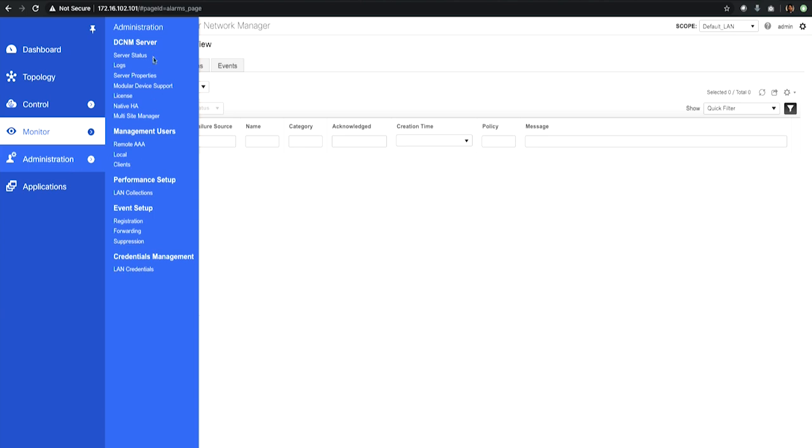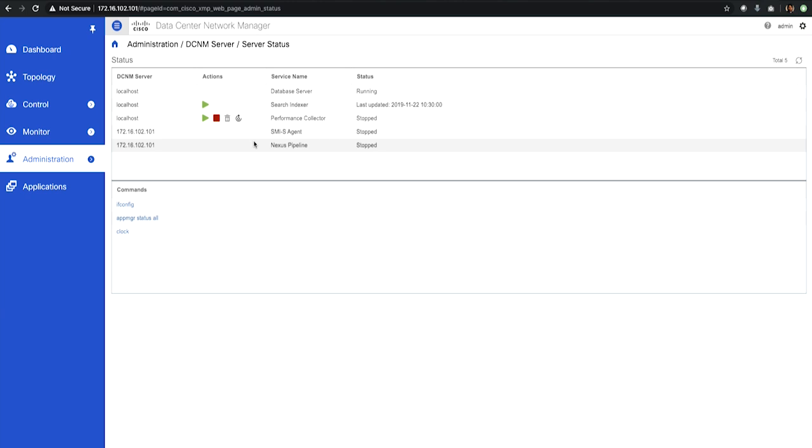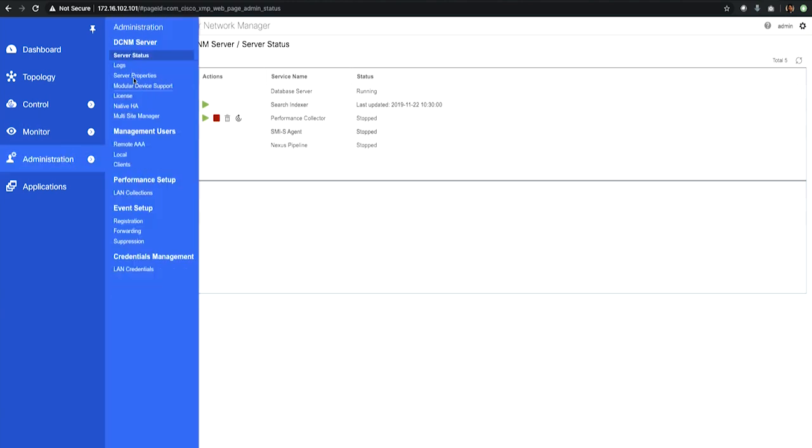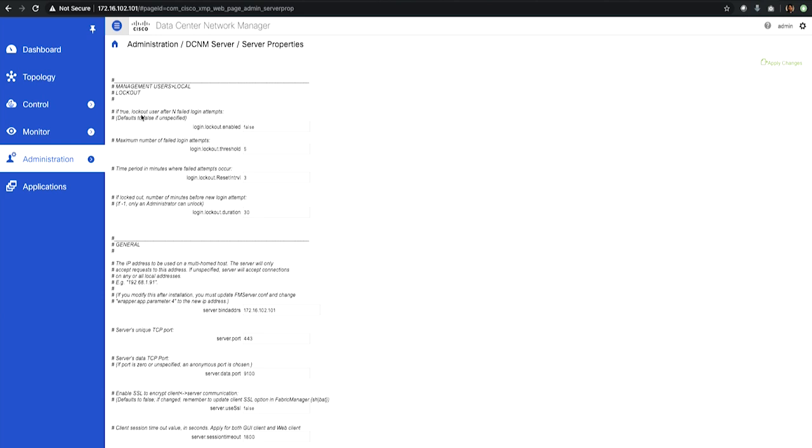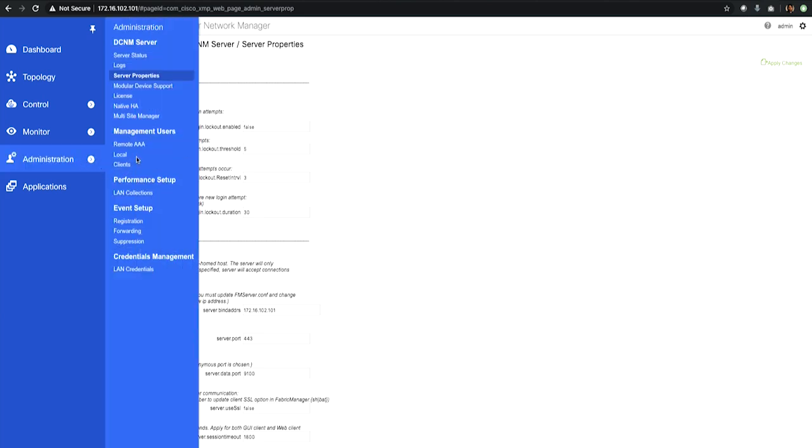And then under administration, we have our Dcnm server. We have the server status on how the server is running and what its state is, whether the performance collection is enabled or not, or whether it's running or not. So you can look at that information. And then you have the Dcnm server logs that allow you to get details into the events of the Dcnm server itself. Then you have the server properties, and you can set some of these properties based on how you want to operate or change things in the settings.